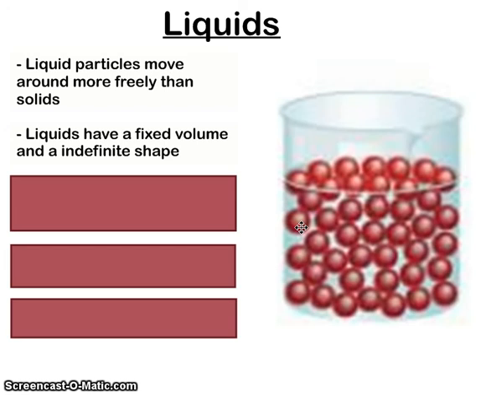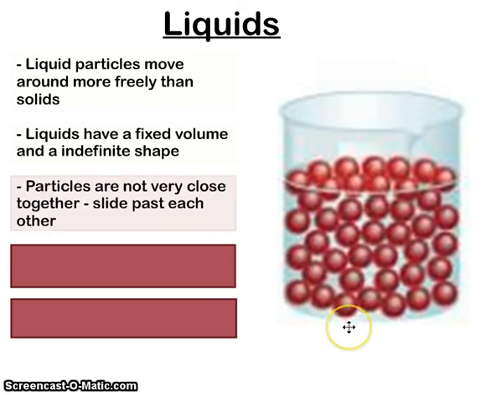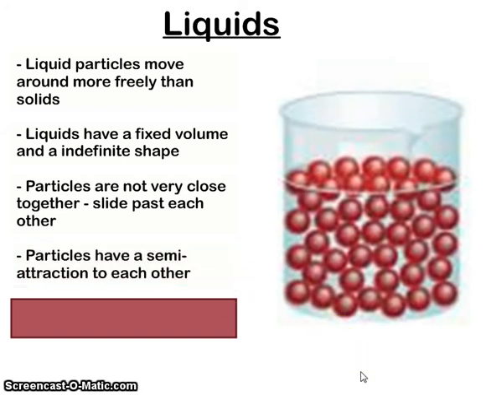But you might be wondering, why is this happening? Well, it's because the particles in a liquid, they're not so attracted to each other. So they're not really, really close together, right? Because of this semi-attraction, there's just a little bit of space in between the particles. And that little bit of space allows the particles to slide and roll past one another.